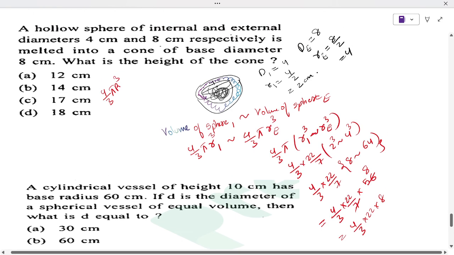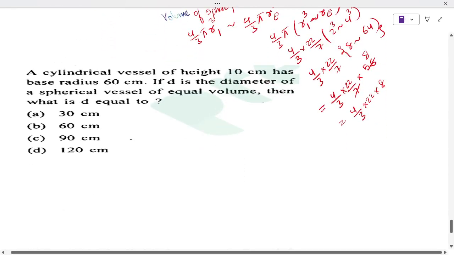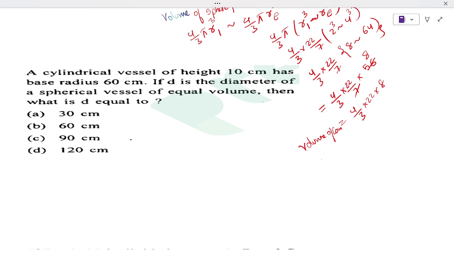Now this volume is equivalent to the cone, because the sphere is melted and a cone is made, so this volume will be equivalent to the cone, right? It is a cone. So what is the formula for the volume of the cone? This one will be equal to the volume of the cone. The volume of cone formula is 1 pi by 3 pi r square h is equal to 4 pi by 3 into 22 into 8.